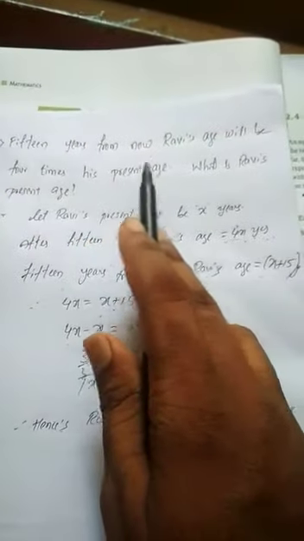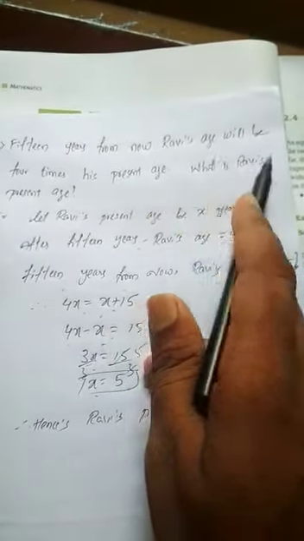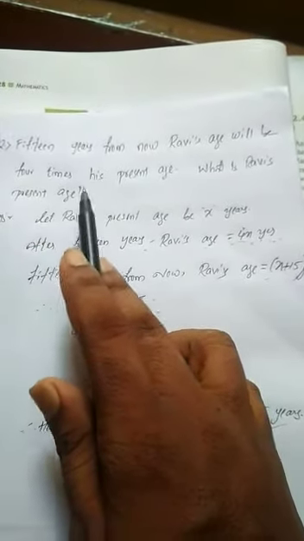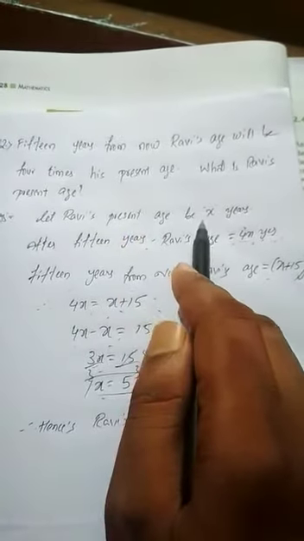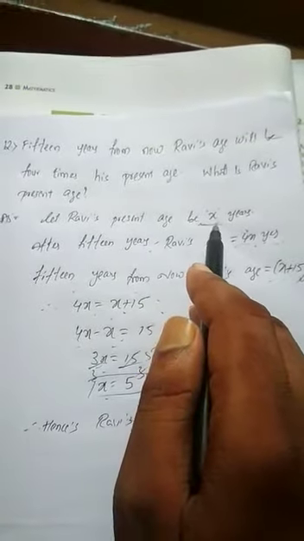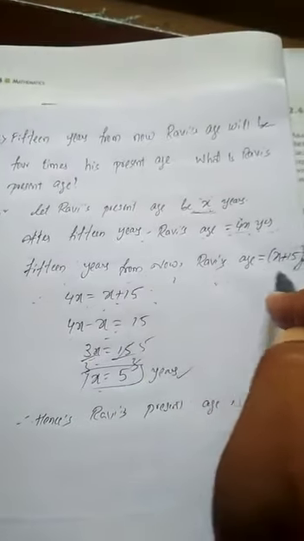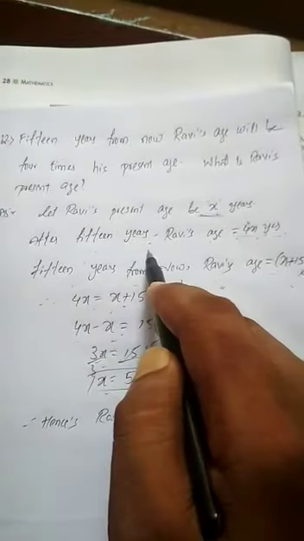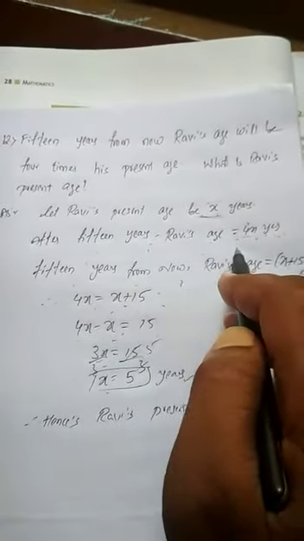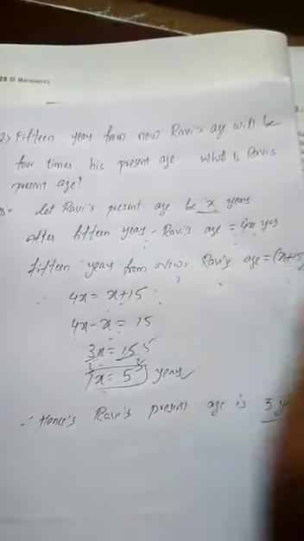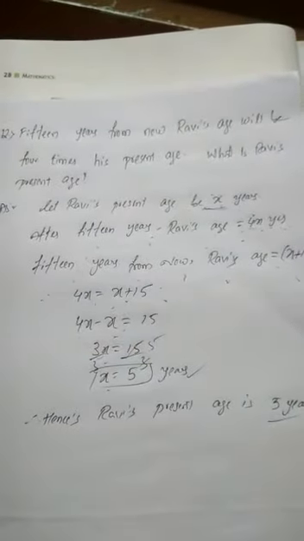Understood? See here once again. 15 years from now Ravi's age will be 4 times his present age. Present age we took as x. 15 years from now means x plus 15. After 15 years, Ravi's age will be equal to 4 times his present age.